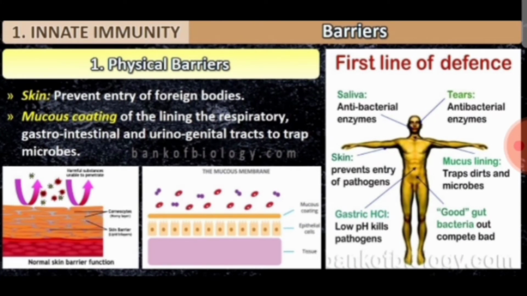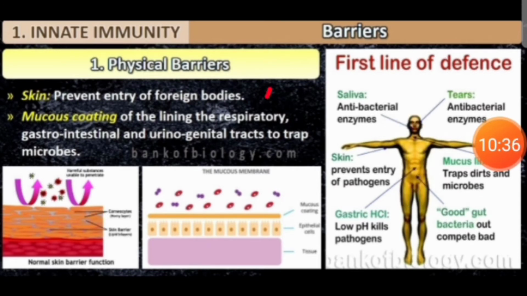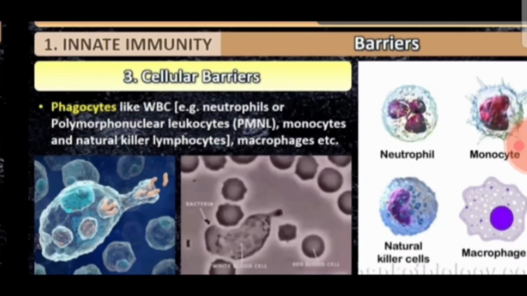The first barrier, the physical barrier, includes skin, which prevents the entry of any kind of foreign organism into our body. And because of the mucous coating in the inner lining of the respiratory, gastrointestinal and urogenital tracts, they trap the infectious organisms. So the skin acts as a physical barrier.